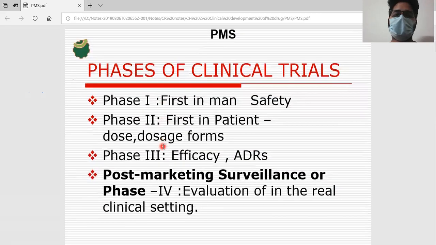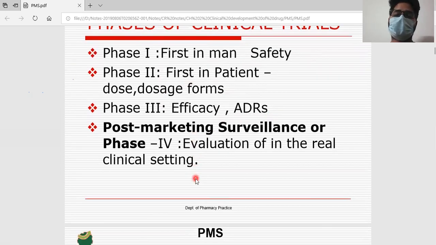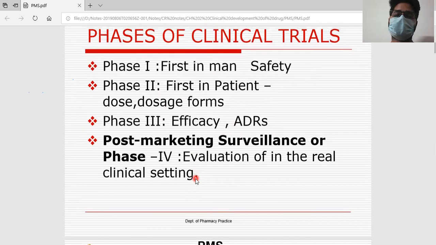Okay, so this was just to recollect the previous things. Phase 1 we do in humans and the objective was safety of the drug. Phase 2 we see in patients, the objective was to see the therapeutic efficacy and dosage. Phase 3 is the therapeutic confirmatory phase. And the next one is phase 4, which is done to evaluate the real clinical setting, in the sense of the people in the market.